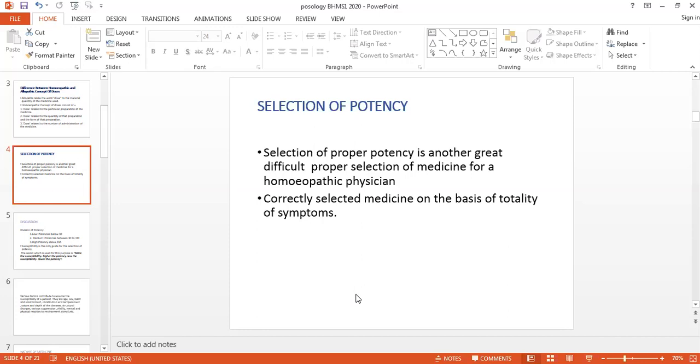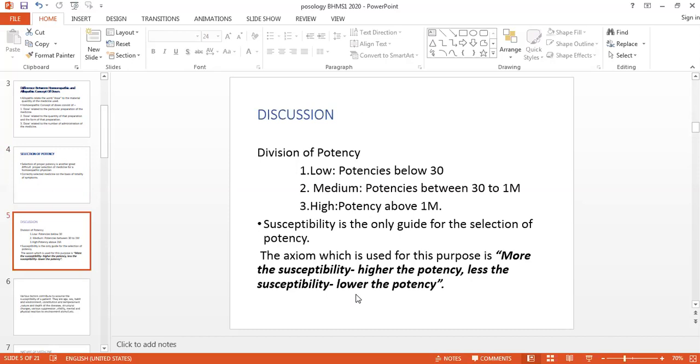Now we will see what the different types of potencies are. The type of potency may be lower potency, medium potency or higher potency. But the sources of homeopathic pharmacopoeia and homeopathic pharmacy, that is the Organon of Medicine, Lesser Writings, the homeopathic Materia Medica and Chronic Diseases given by Dr. Hahnemann, nobody has mentioned these criteria of lower, medium or higher potency.